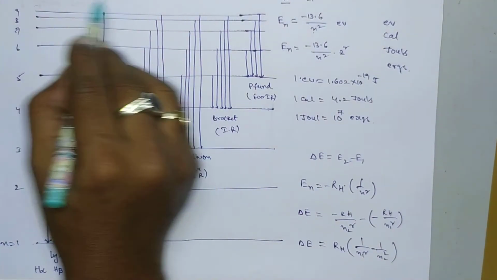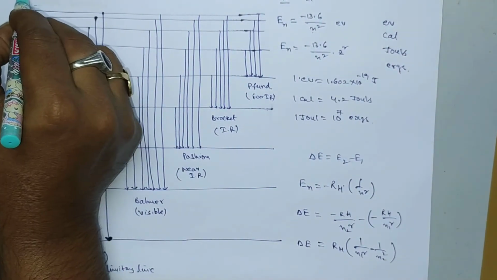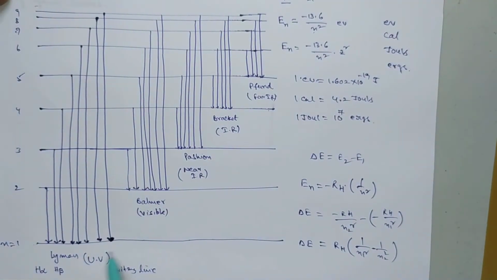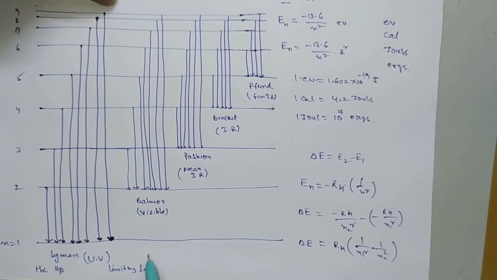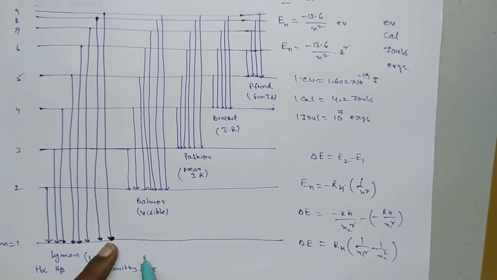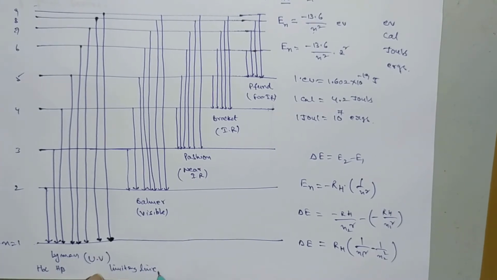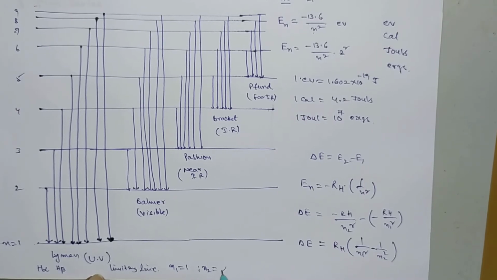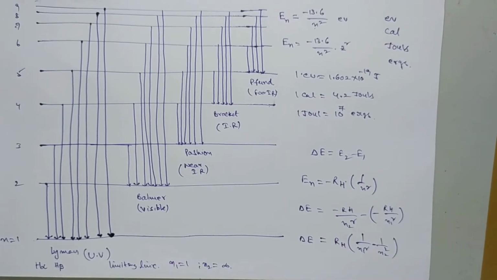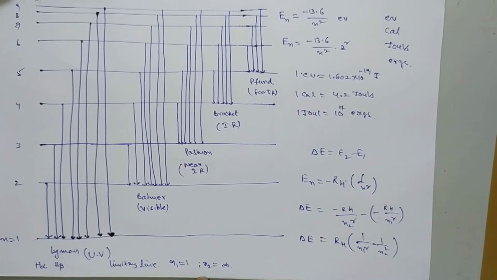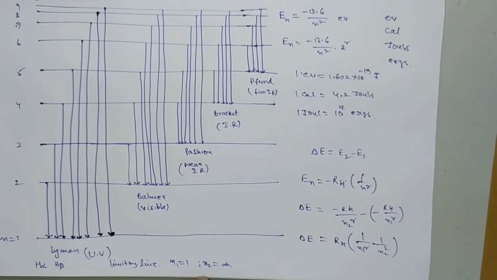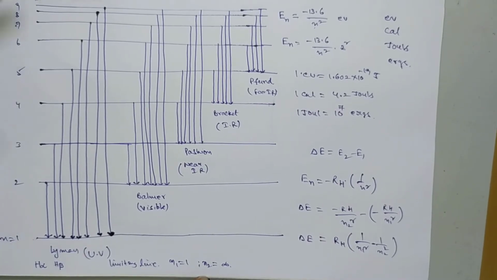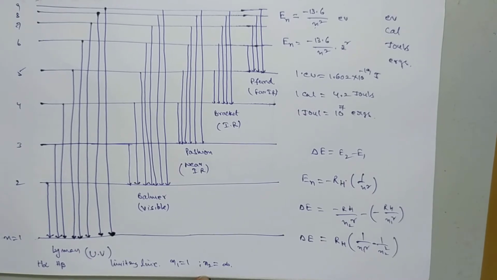Here the first line is H alpha, the second line is H beta, and the series continues like this. Several lines are there, and the last line is the infinite line. From the last line, that is from infinity to n1 equal to 1, is called the limiting line. For this limiting line, n1 is equal to 1 and n2 is equal to infinity. You have to remember this point: for the limiting line, the n2 value is equal to infinity. The electron is transitioning from infinity to n1 equal to 1.